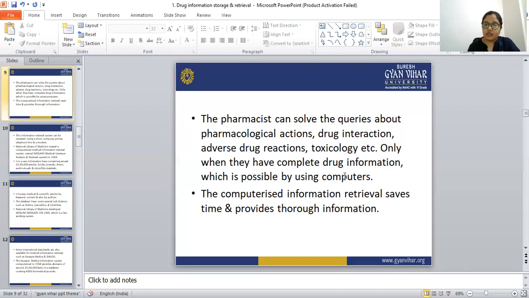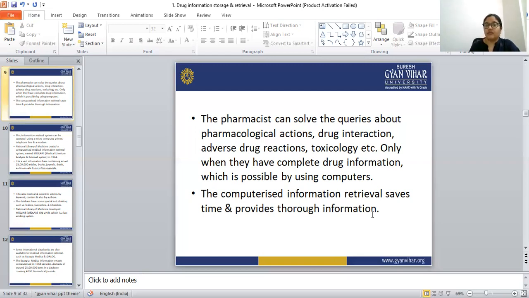Computerized information retrieval saves time and provides thorough information. If we store the information offline, meaning in a written form, we can buy a book. In that book we can get all the pharmacological action, drug interaction, and all the things offline also. But if we save all the information in the computer as databases, that saves our time and provides thorough information. This is the beneficial part of the computer.